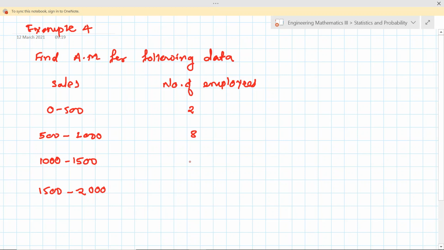The frequency of the previous class is 12, and after that the frequency is 23. Then 2000 to 2500, and the frequency of this is 25.